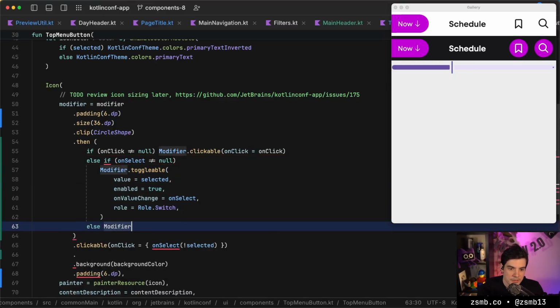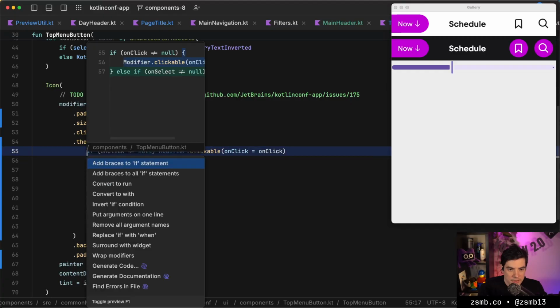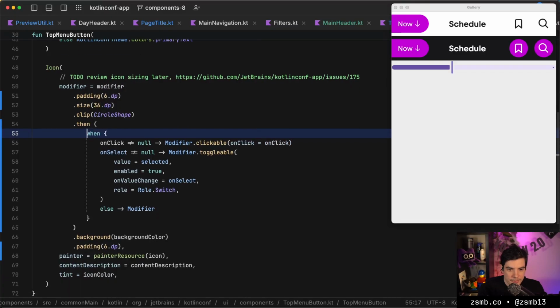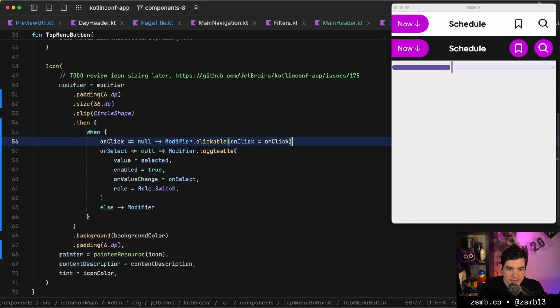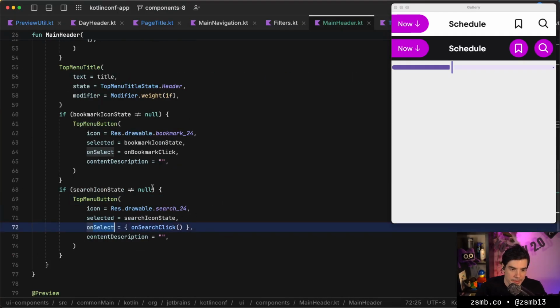Else, empty modifier, I suppose. We could also throw an exception at this point, but that's fine. Okay, so if we pass in an onClick, it's going to be a clickable thing. Otherwise, it's going to be a toggleable thing. That seems okay to me for now. So the two different types.